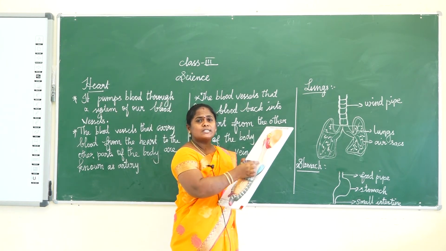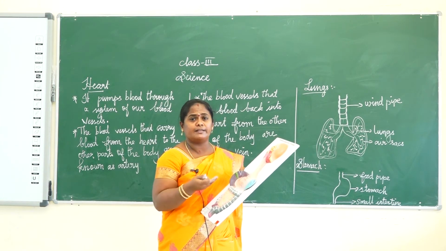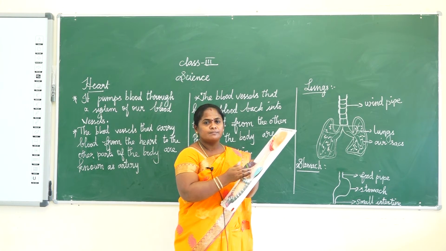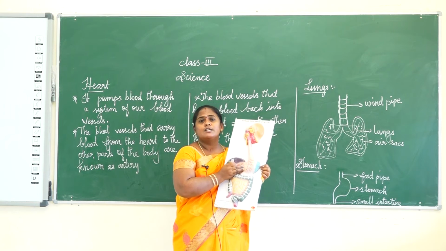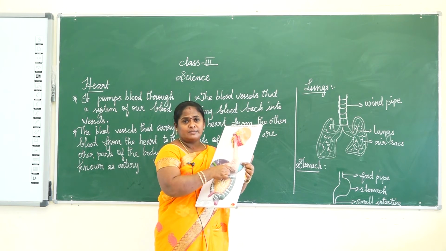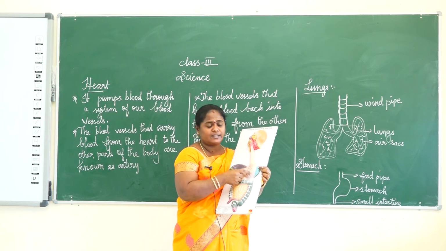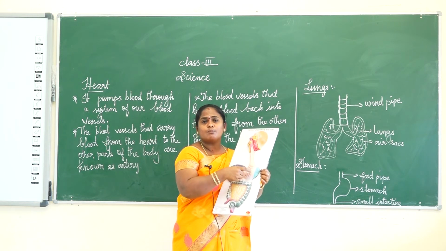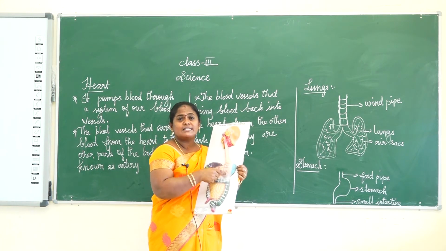And then it stores food and churns it. Churning means grinding, the food is ground well. It stores food and churns it with strong muscles and breaks it down into small pieces so it can mix with the digestive juices inside our stomach.